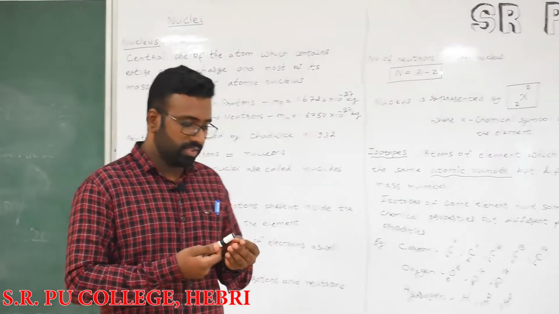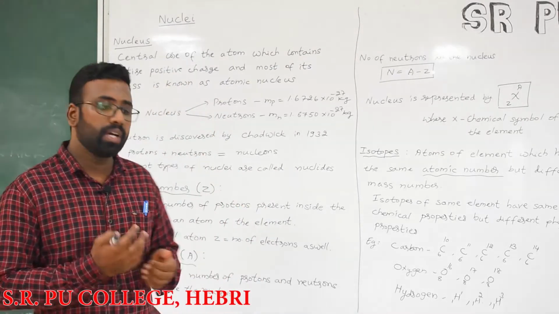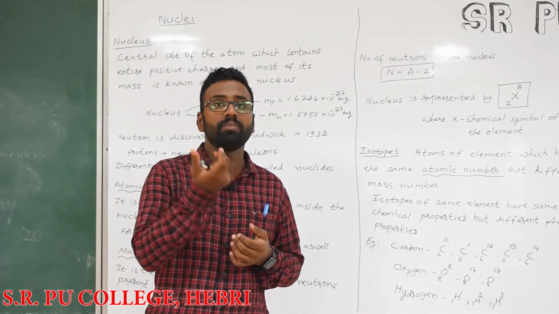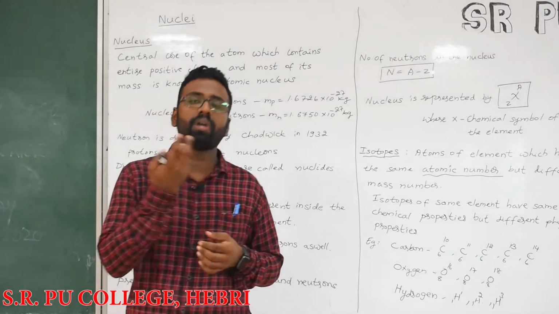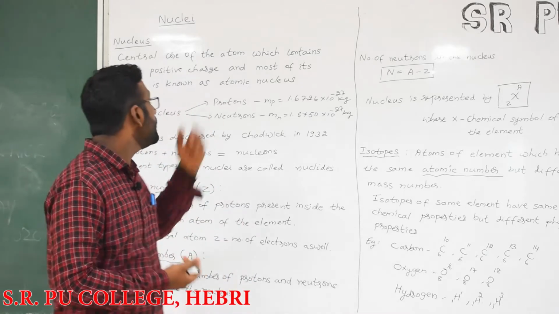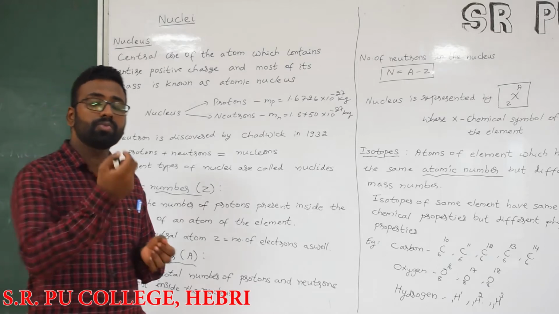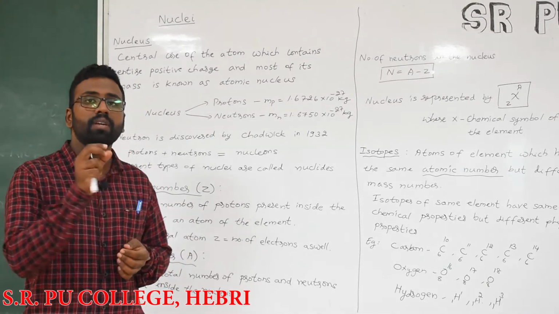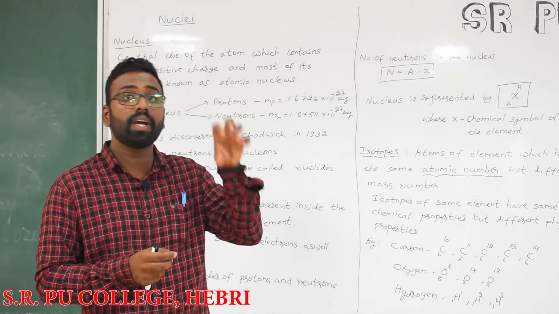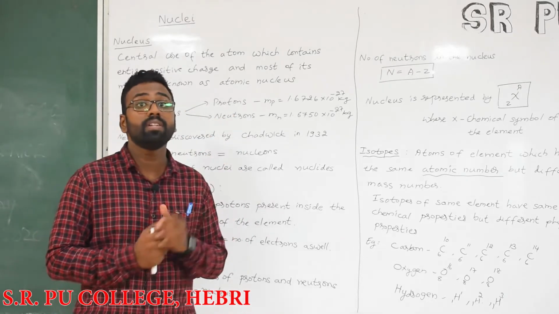Well students, in the last topic, atoms, we have seen all kinds of ideas about atoms. We have studied how the theories of atoms evolved, and you have seen the many scientists who have contributed to the theory of atoms. In Rutherford's alpha scattering experiment, Rutherford found something amazing: the center of the atom is positively charged, and the entire mass of the atom is assumed to be concentrated there. He called it the nucleus.